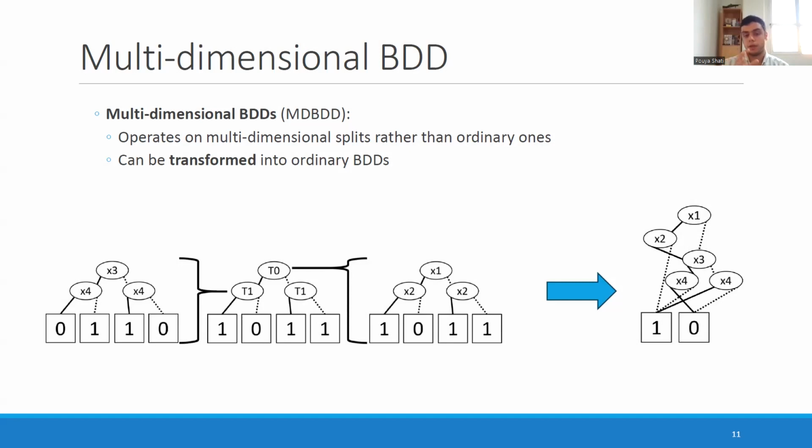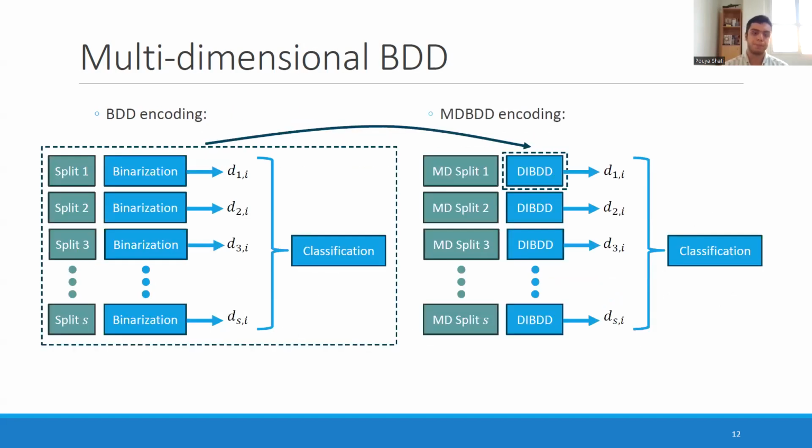But we argue that using these multidimensional BDDs is still of benefit, because when we use this, we can have the expressiveness in a compact size. Rather than, let's say on the right, we have a depth of 4, and when we learn a BDD for a depth of 4, we have to deal with the exponentiation to the power of 4. But if you're learning the one on the left, that becomes unnecessary.